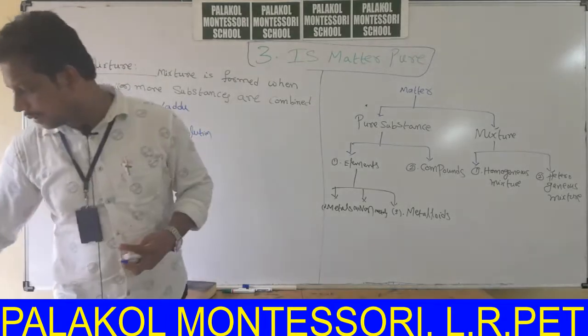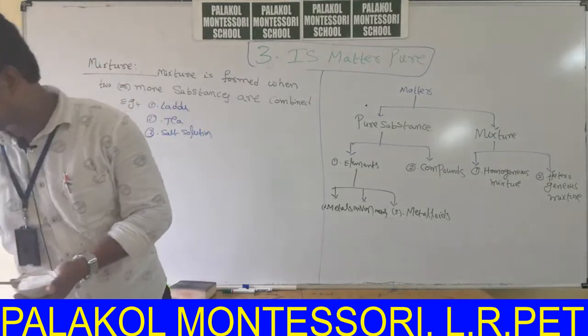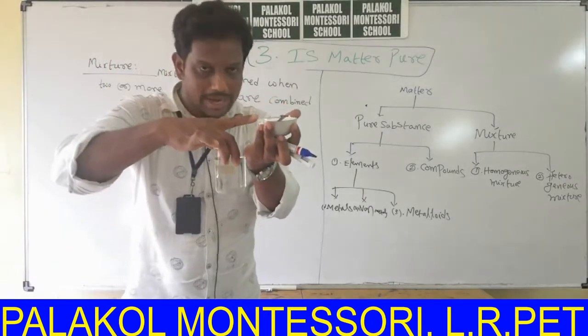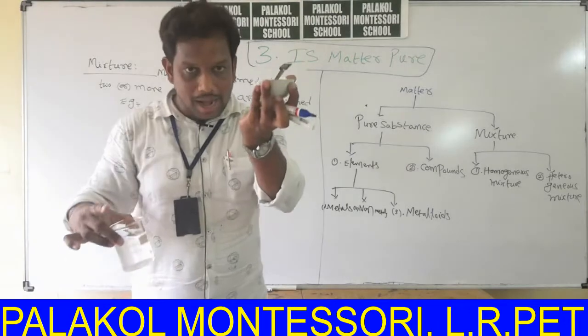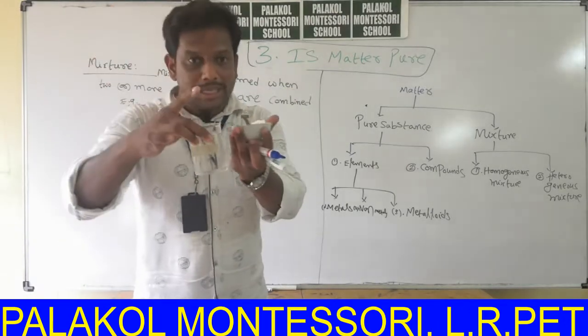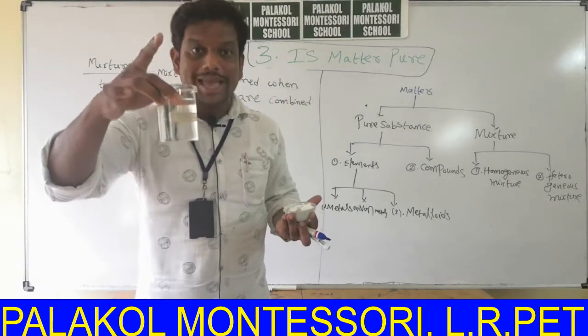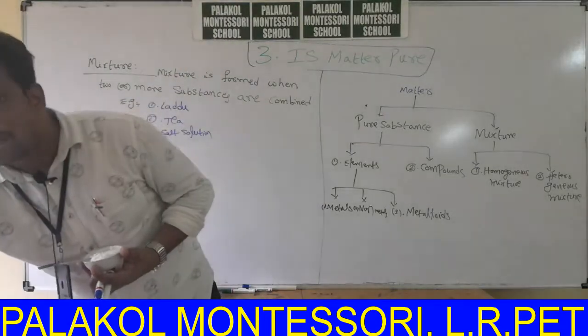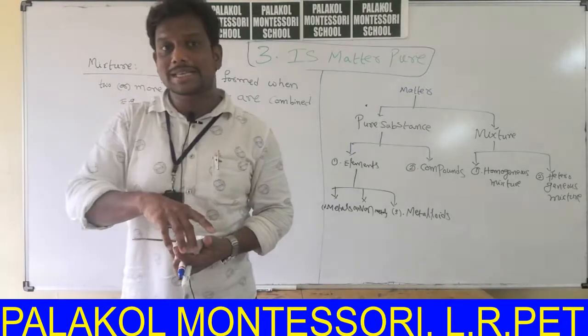Say for example, if you add some amount of salt to water, this is one substance, it is another substance, it is salt, it is water. If you mix these two, we will get salt solution. It is also an example for mixture. Mixture is formed when two or more substances are mixed.